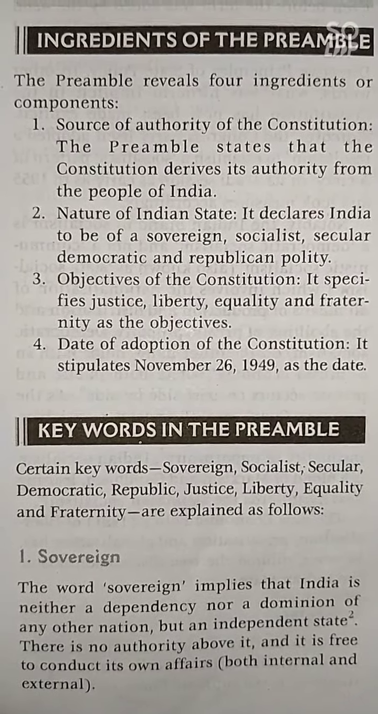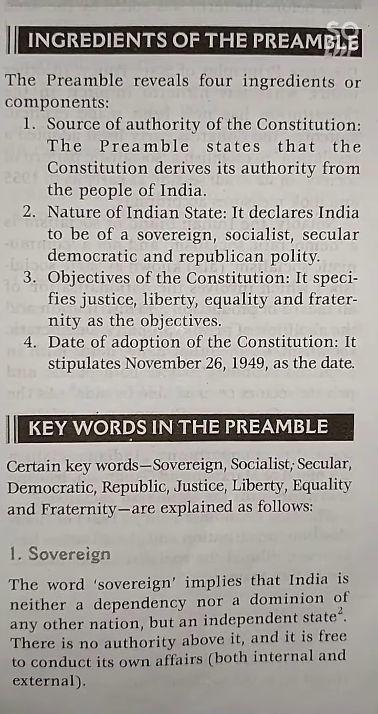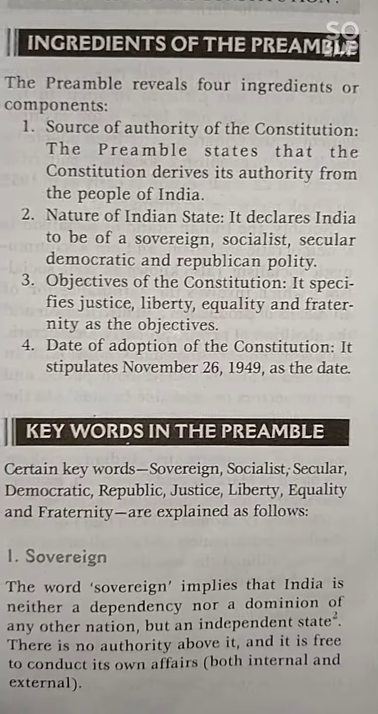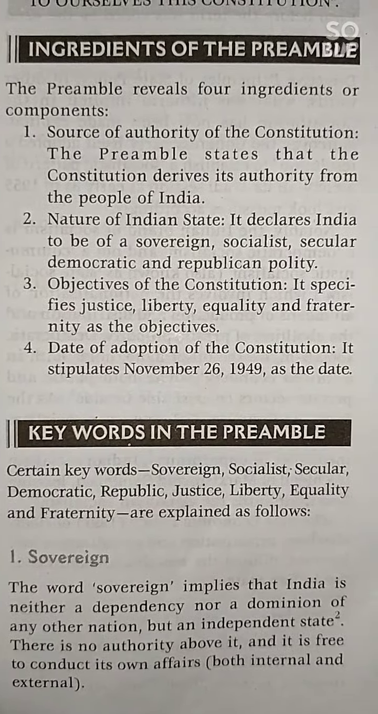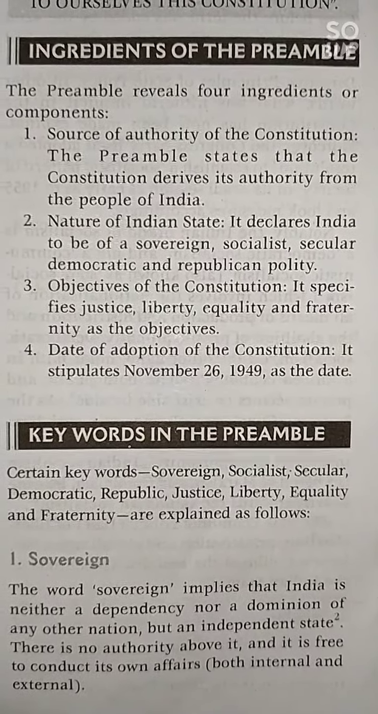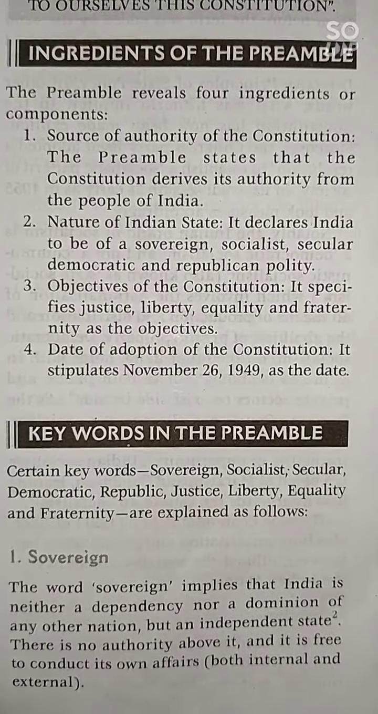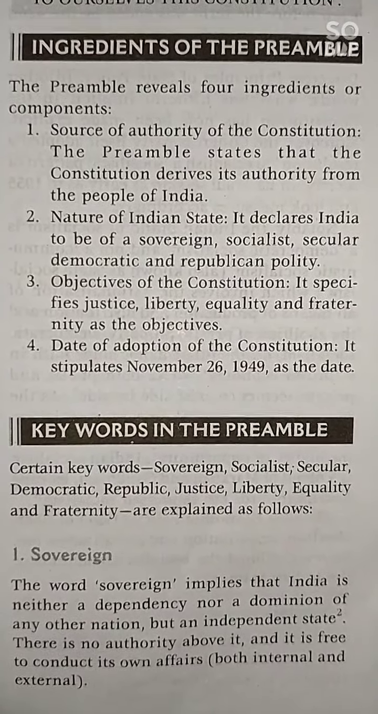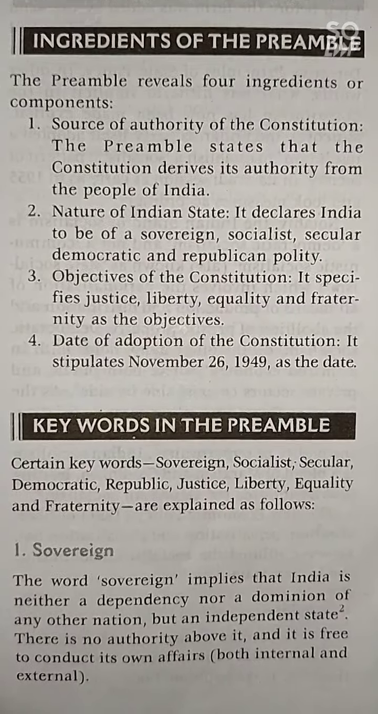First of all, source of authority of the constitution. The preamble states that the constitution derives its authority from the people of India, so it is called the source of authority of the constitution. Second, nature of the Indian state. It declares India to be a sovereign, socialist, secular, democratic, and republican polity.